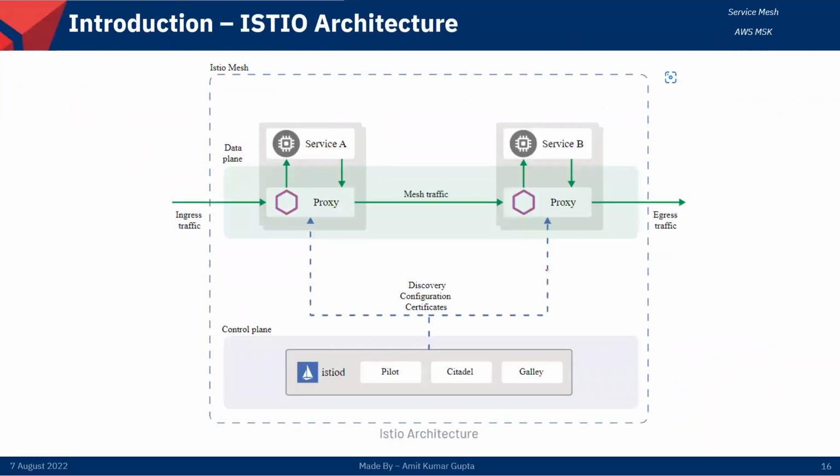So this is the Istio architecture. You can see the main components. It is divided into two parts: the control plane and the data plane. The main component of the control plane is istiod, a major service. It is a combination of three other services. Earlier they came as different parts, but later Istio combined all of them in one box, controlled by istiod.